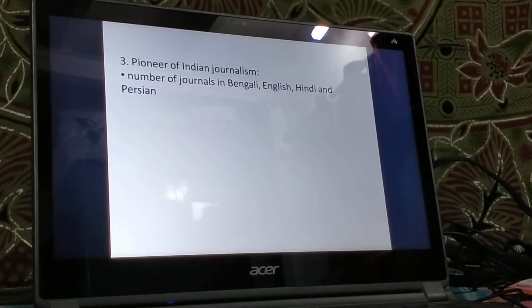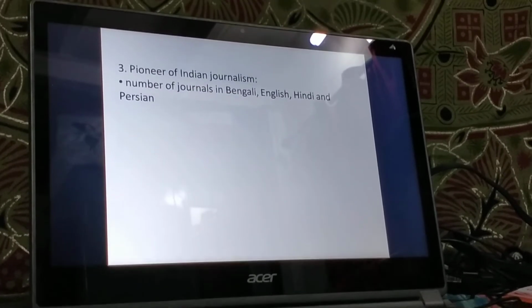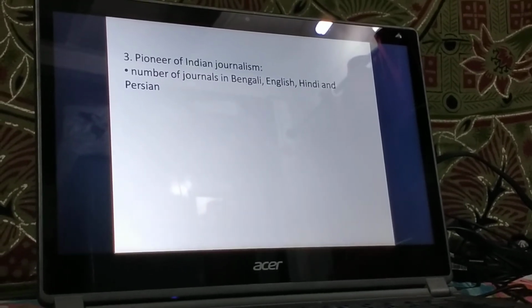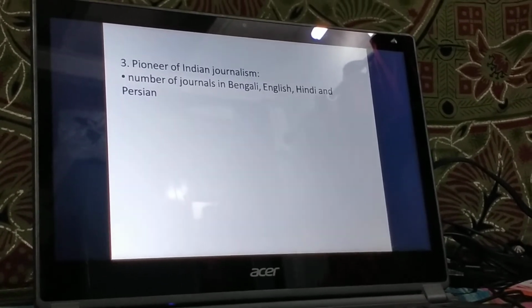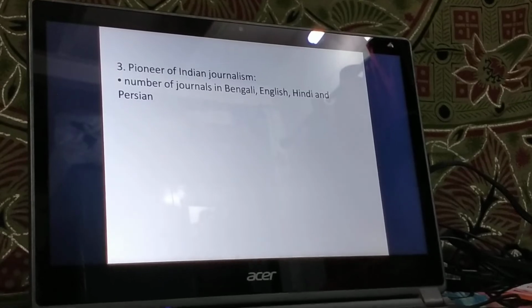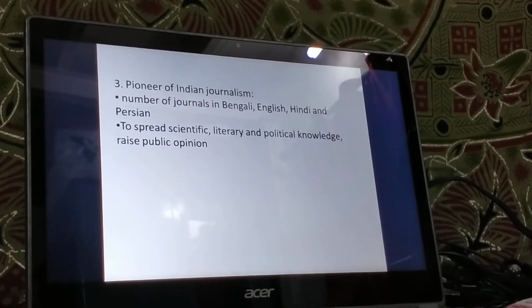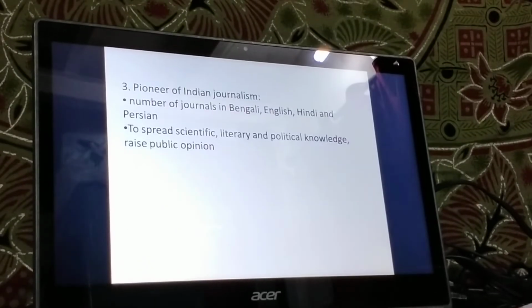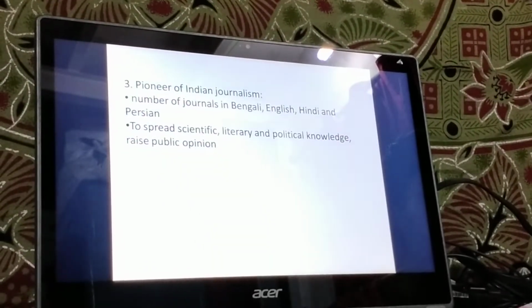And through these newspapers or journals, he spread scientific, literary, and political knowledge among the Indians and raised the public opinion among the Indians. He also spoke about the current topics of current interest and to represent popular demands and the grievances that were faced by the Indians to the British government.